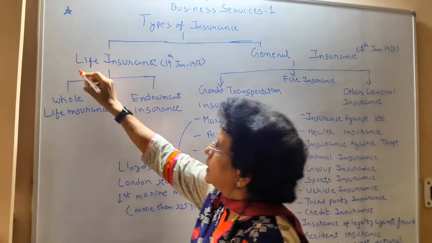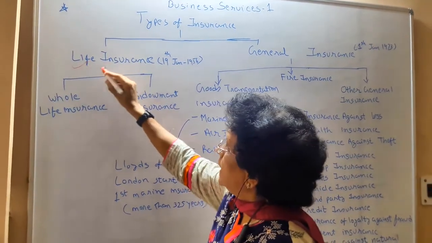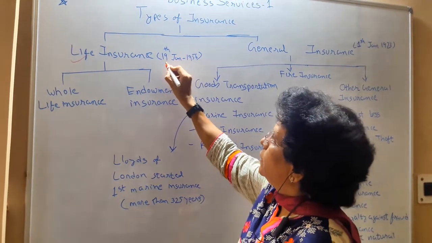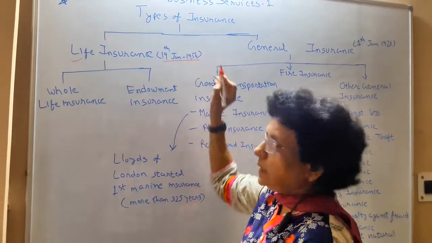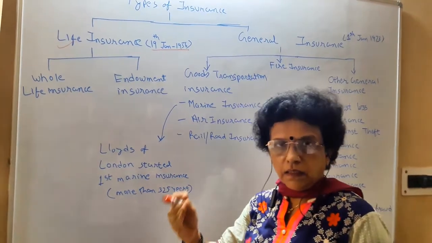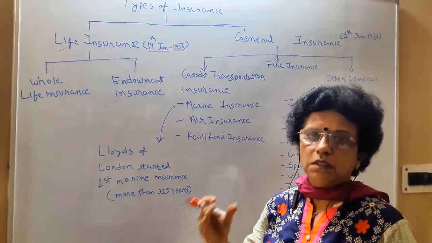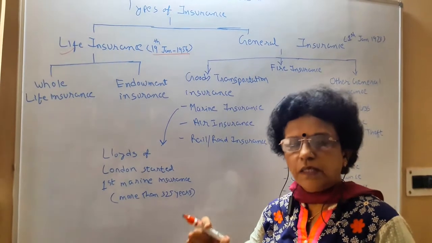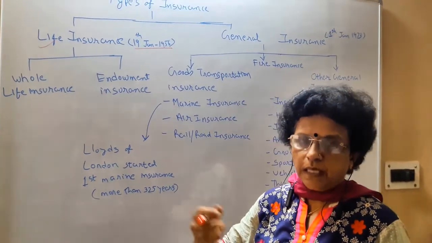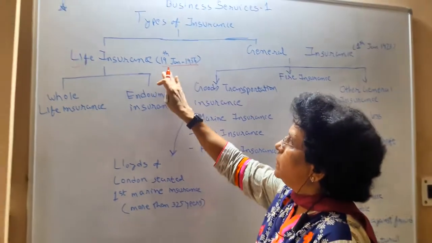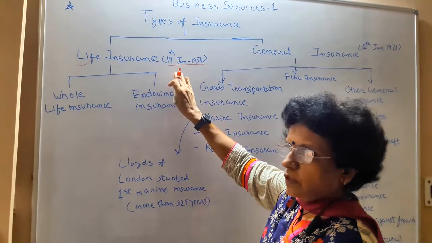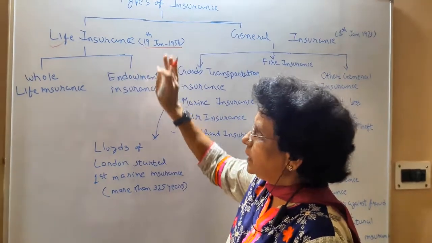Insurance is broadly classified into two categories. Number one is life insurance. The Life Insurance Corporation was started in our country on 19th January 1956. After independence, the government realized that there should be a concept of protection and a concept of saving habits among the people, so that they think for their future. So on 19th January 1956, the Life Insurance Corporation was established in our country.